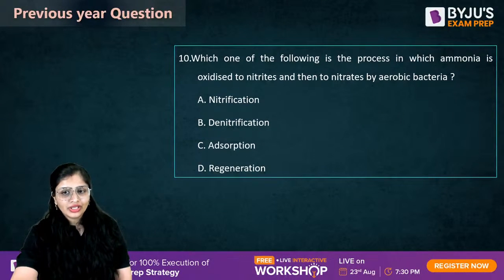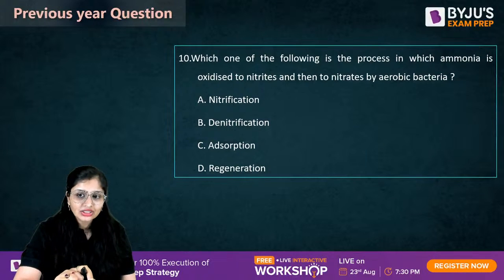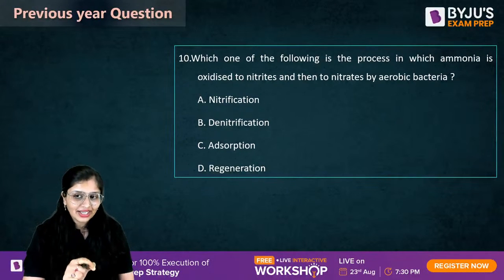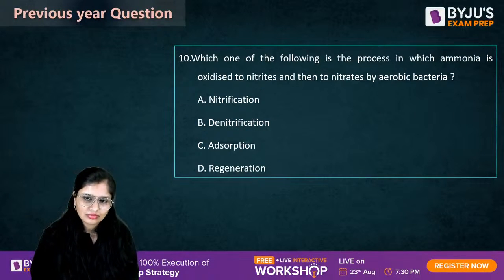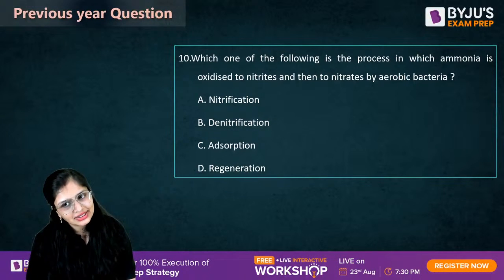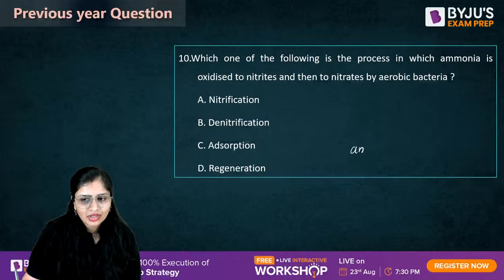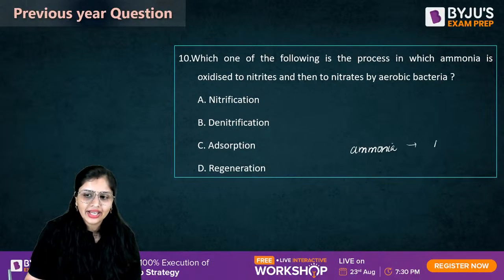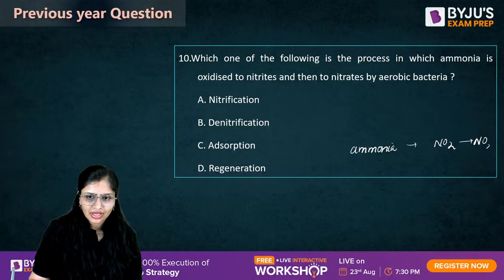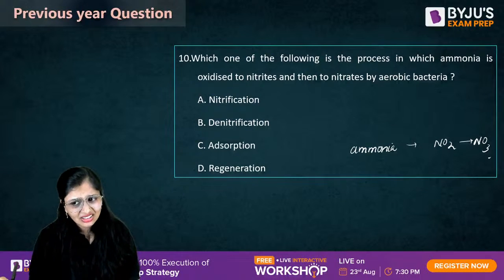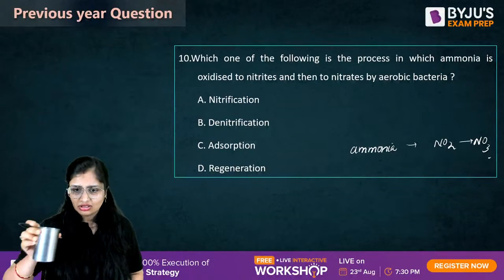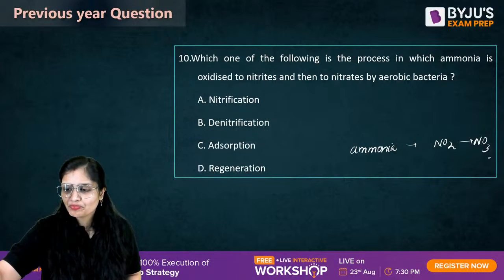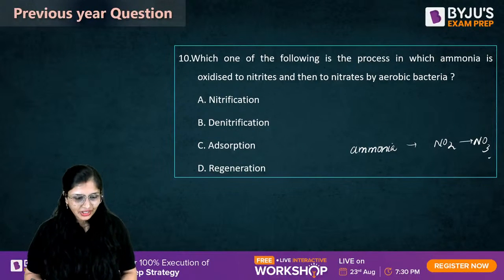Which one of the following is the process in which ammonia is oxidized to nitrites and from nitrites to nitrates? Ammonia to nitrites, NO2, from ammonia to NO2, and NO2 to NO3. Denitrification? It is talking about oxidation. Very good, Suraj.